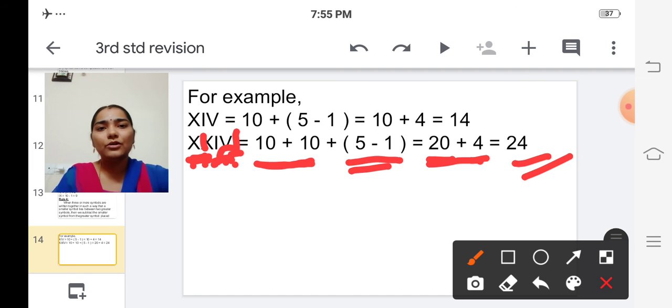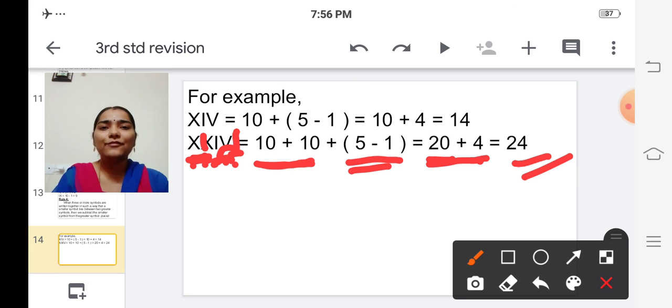So follow the rules. Rule number 1 and rule number 2, rule number 3 are very important. So in rule number 1, what they have given, if the symbols are repeated, then we have to add their values, isn't it? In rule number 2, what they have given, if the smaller symbol is written after the larger one, then also we have to add their values, isn't it? What is rule number 3? If the smaller symbol is written before the larger one, then we have to subtract the value of the smaller one from the value of the larger one, isn't it?